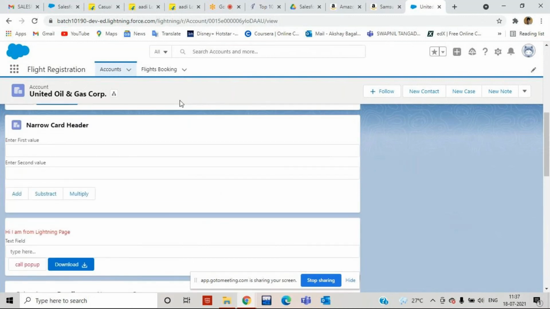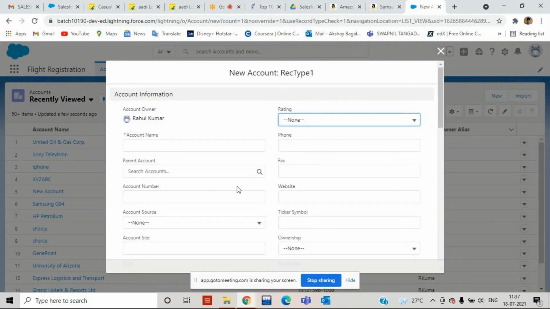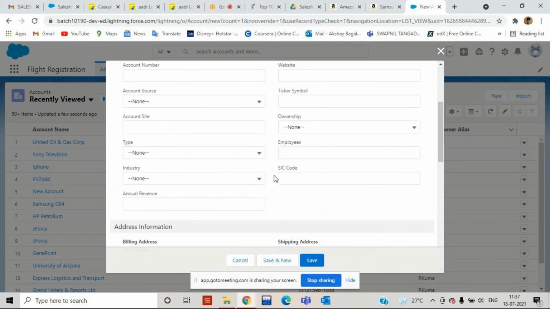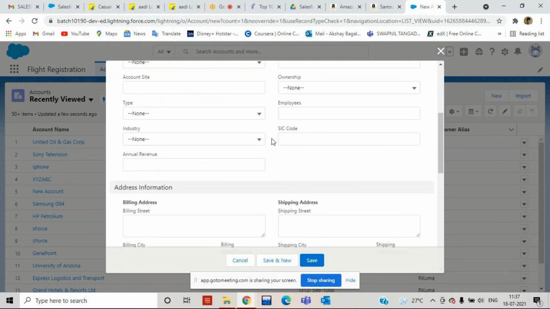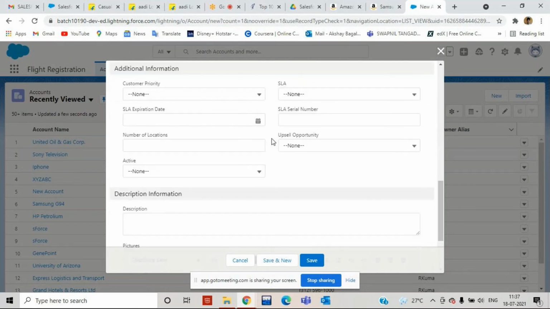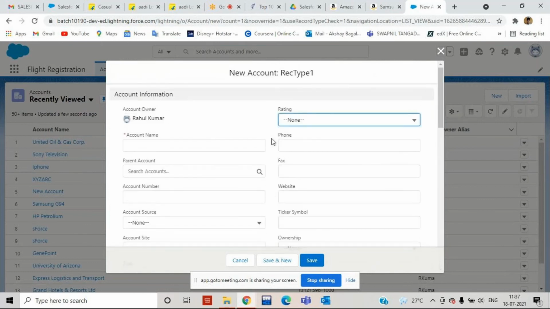Right. Now tell me, if I click on this account object, and if I click on the new button, so this is a page. Now tell me, most important thing. If you want to build this page with any coding application like Java, .NET, mainframe, Python, can you guess how many lines of code you have to write at least? Anyone can guess? At least more than 500 lines of code we have to write for this UI. And when I want to insert the data and then save it, for the button purpose additionally we have to write at least 200-300 lines of code.